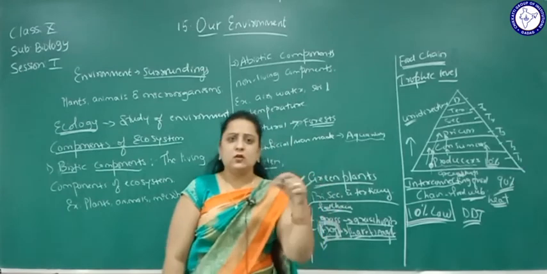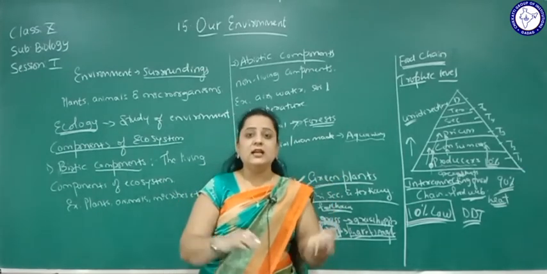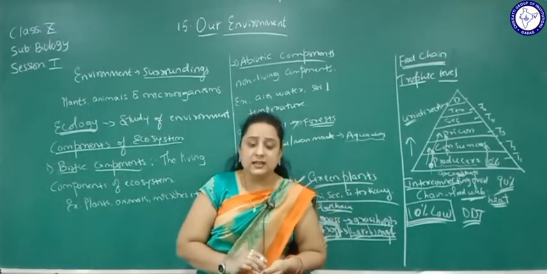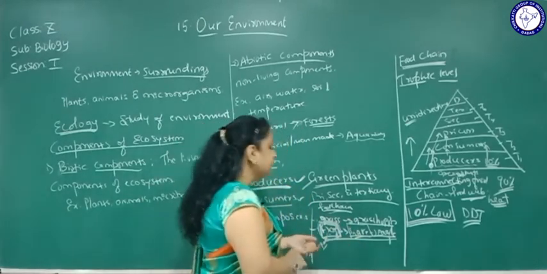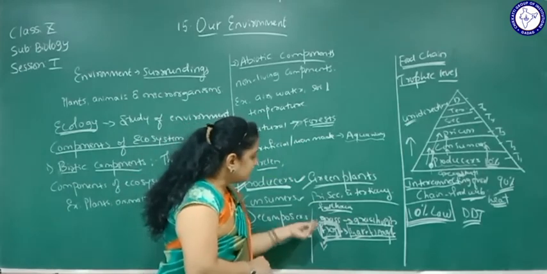Even if you take an ant or a large animal like an elephant, we are directly dependent on some animals, but we are indirectly dependent on every organism. So every organism plays a very important role in the ecosystem. So we have to conserve the number of species.